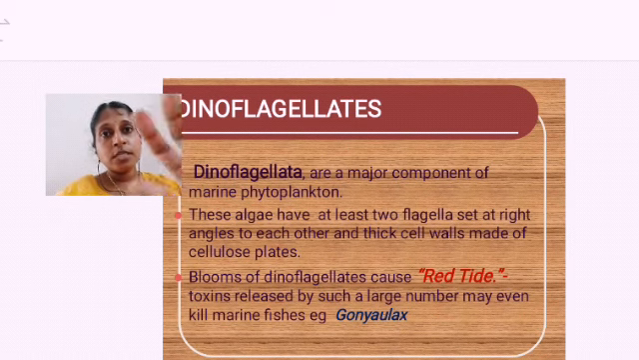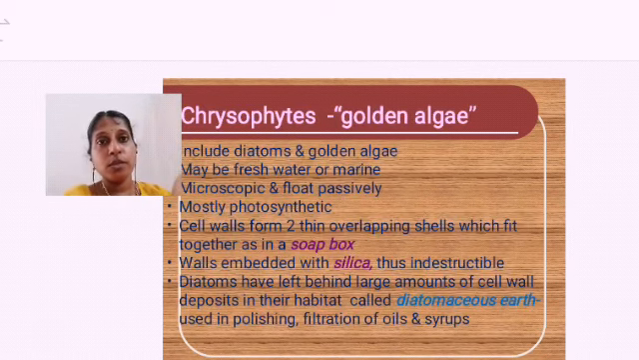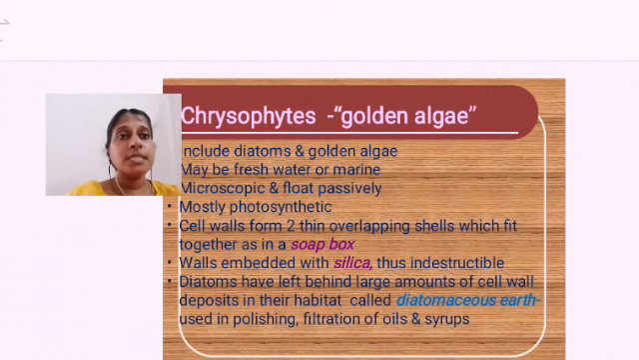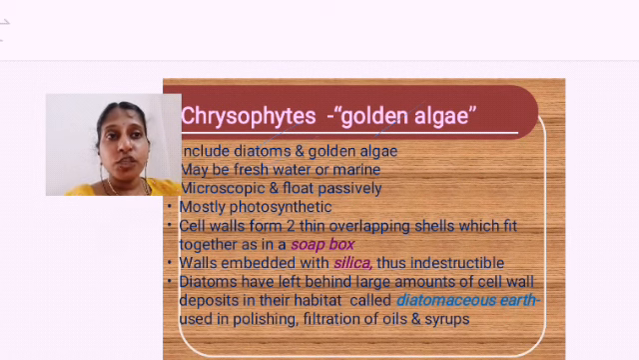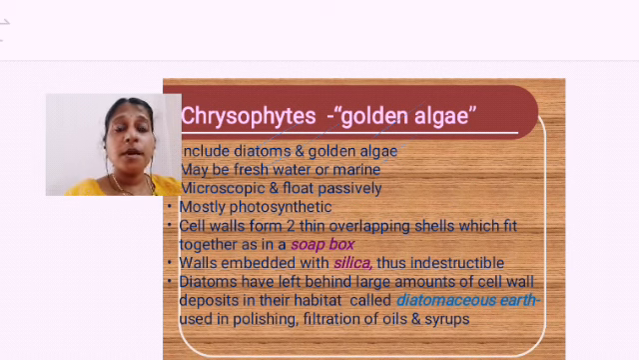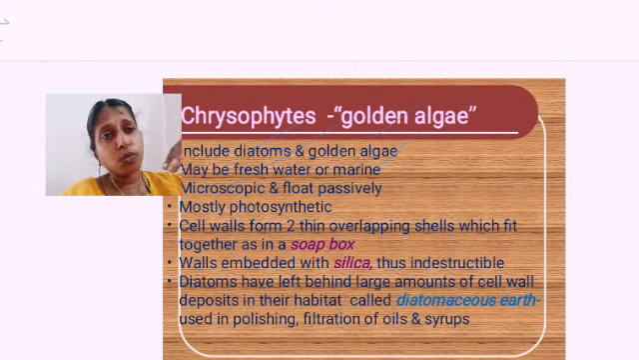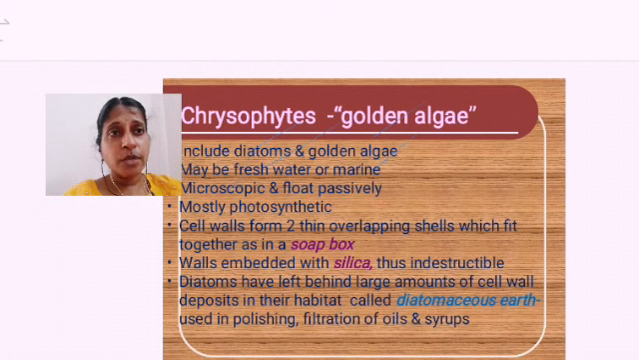Chrysophytes. Okay, now we are going to learn the characteristics of chrysophytes. What are the characteristics? The first is that it includes diatoms and golden algae. Most of them are freshwater, meaning they live in fresh water, without salt. Some are marine, meaning they live in salty water. They are microscopic, unicellular, and float passively. Passively means they are not actively involved in movement, but along with the water current they can flow from one place to another. And mostly they are photosynthetic in nature, meaning autotrophs, they can prepare their own food.